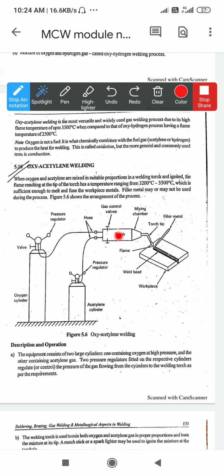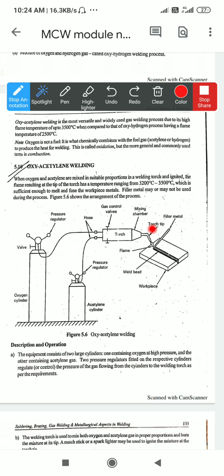For the torch also there are 2 valves given for controlling the gas, one for the oxygen and another for the fuel gas, which may be acetylene or hydrogen. From the cylinder to the torch the gas is supplied by controlled pressure, or you can say the regulating pressure.